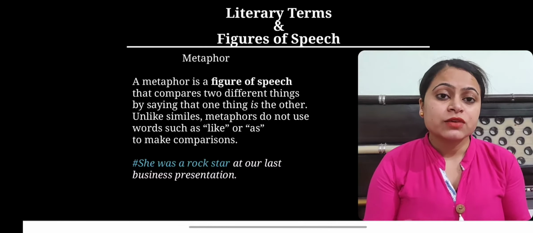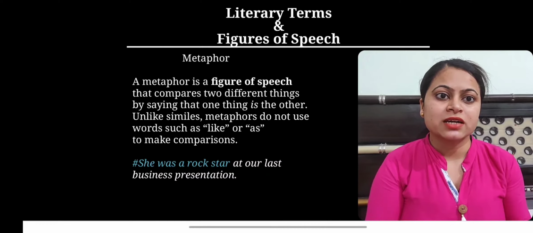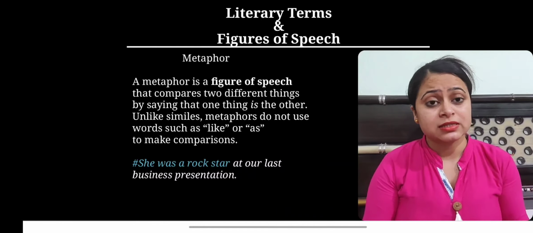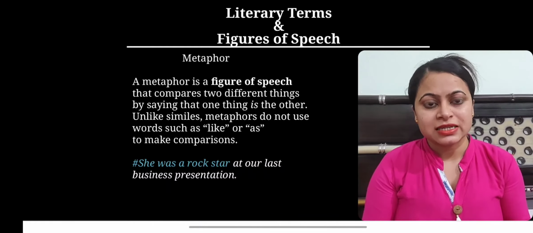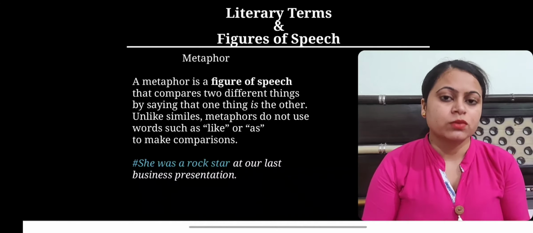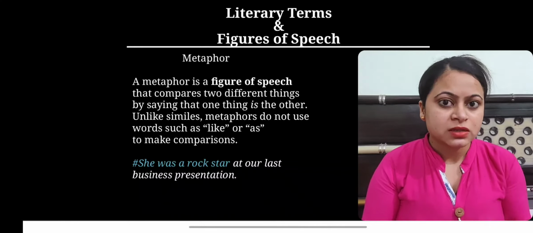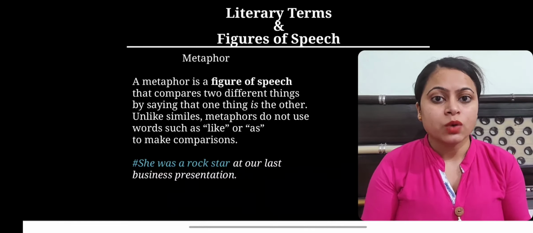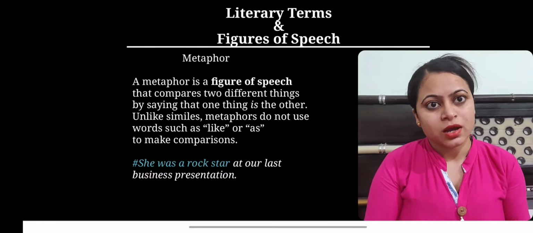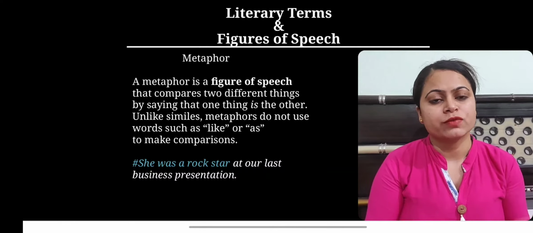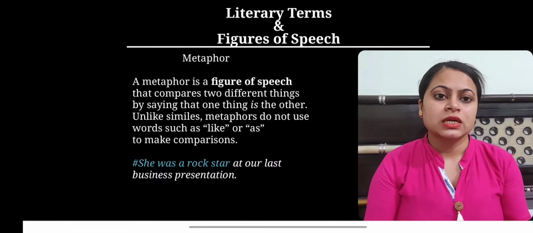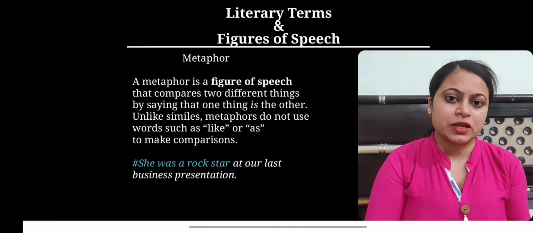No, because if we see the complete context, she was a rock star at our last business presentation, it gives a sense that the lady has performed during her presentation in such a way that she stood out like a rock star at a concert. So this is how metaphor works. Without the use of connecting words like or as, there is a direct reference to one object as the other, unrelated object.